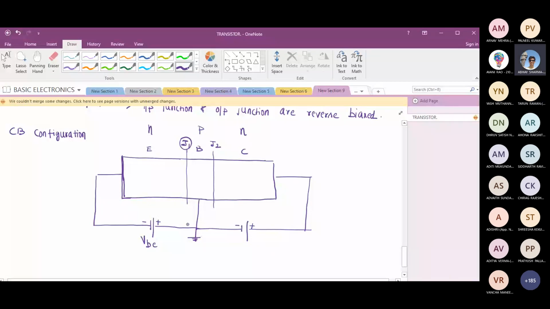Yes, sir. So for this arrangement, if I plot the characteristics, we must land in which region? Active region, as per the definition. Okay, is it fine? Yes, sir.